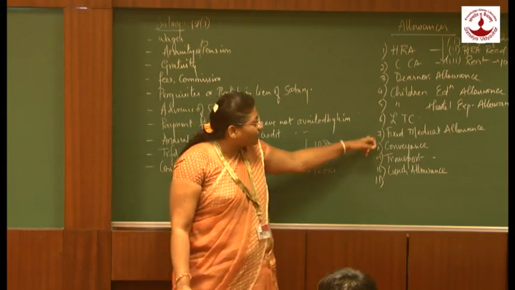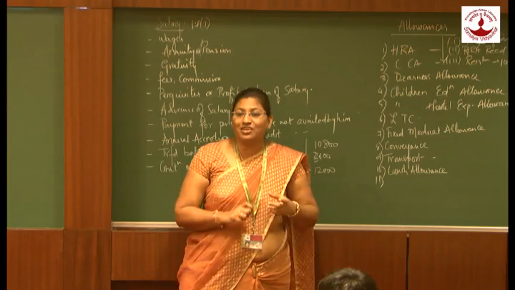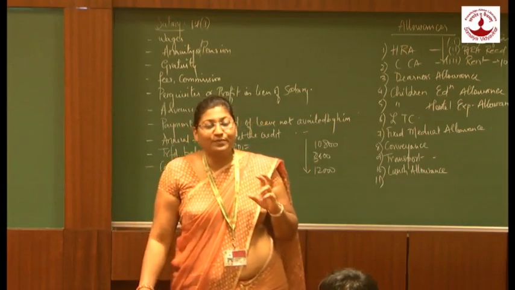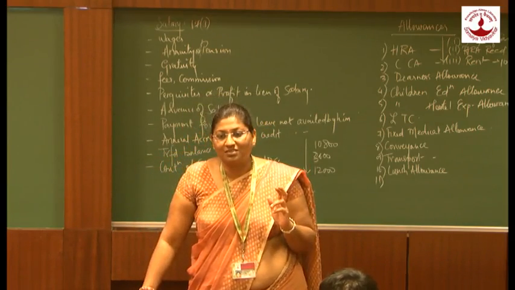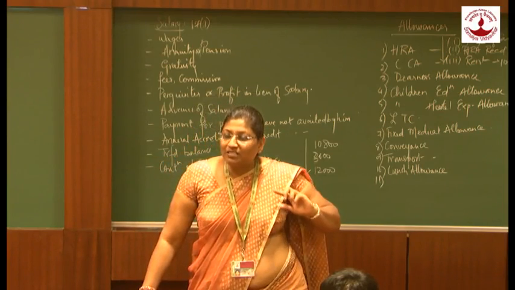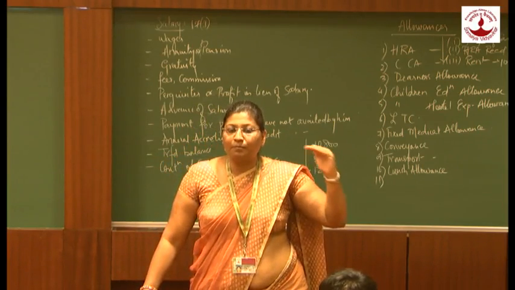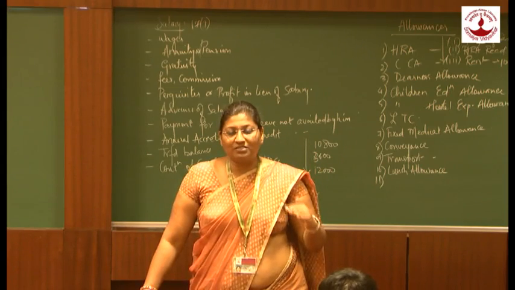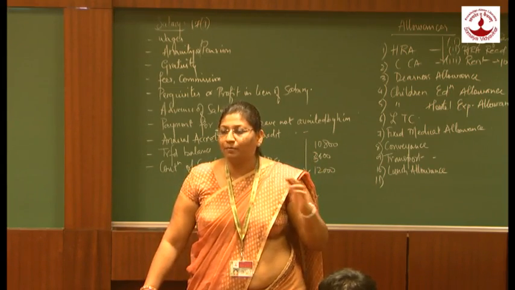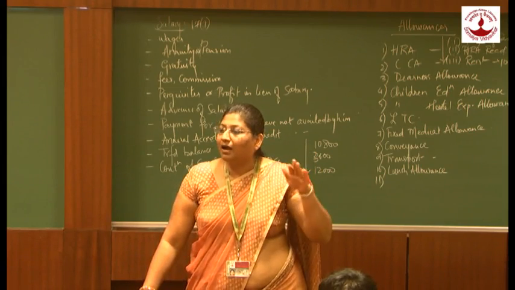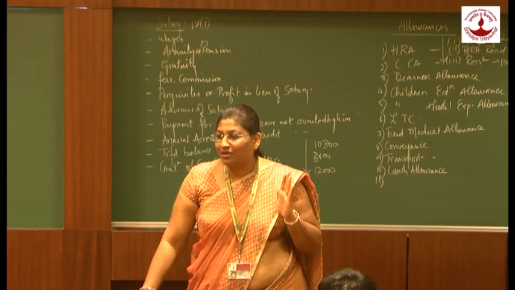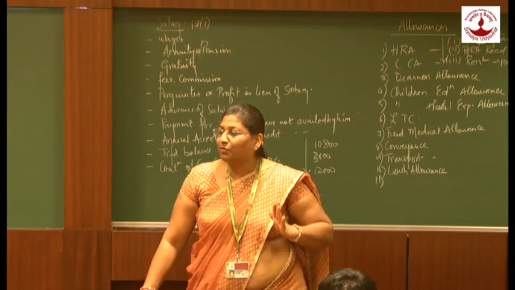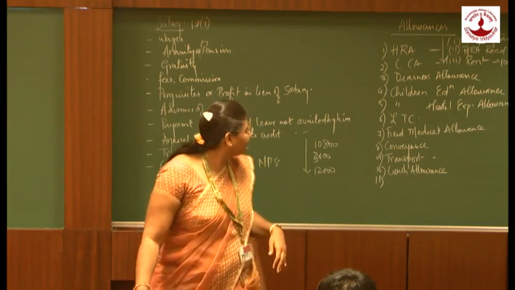Transport allowance and conveyance allowance are sometimes interchanged, but there is a lot of difference between them. Conveyance allowance is exempted up to the amount spent, and transport allowance is exempted only up to the limit set under the Income Tax Act, that is rupees 800 per month and 1600 per month for handicapped persons.